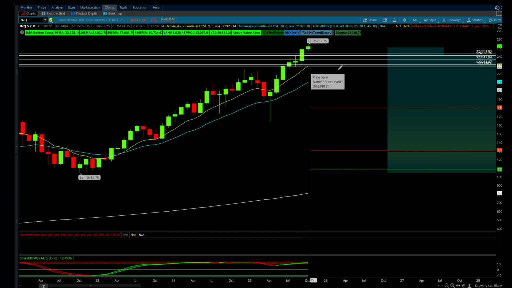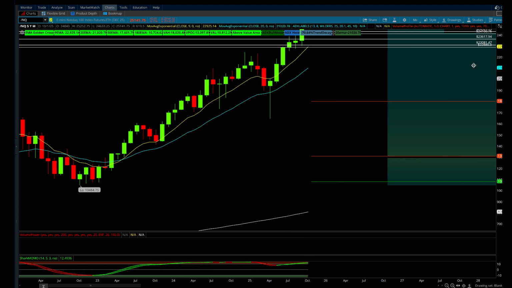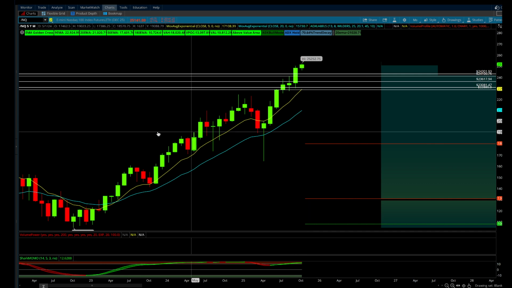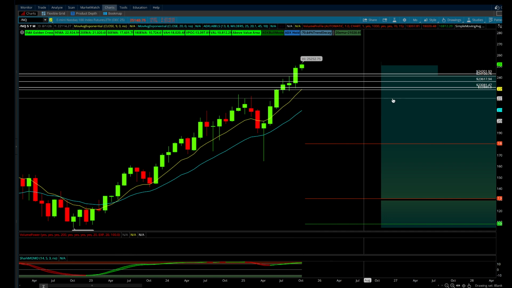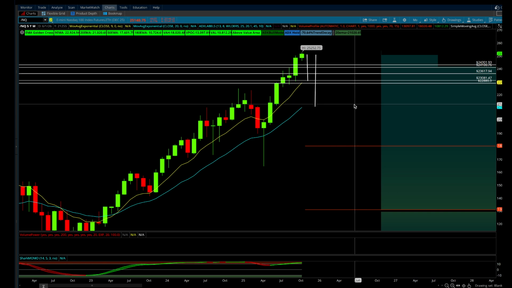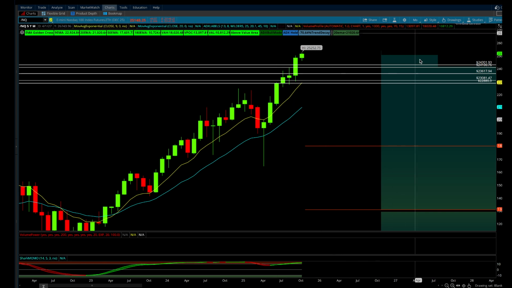Look how far away we are from the 9-period moving average, sitting all the way down at 22,925, and the 20 all the way down at 21,20.75, if you want to call it even. So huge distance there between the moving averages and where price is sitting right now. That is definitely a little bit of a concern for me. And you can see the distance from those moving averages is really quite something to behold. With that said, the trend is up.